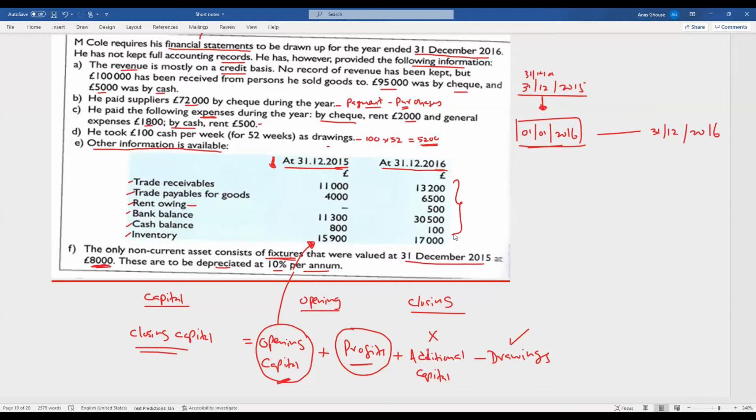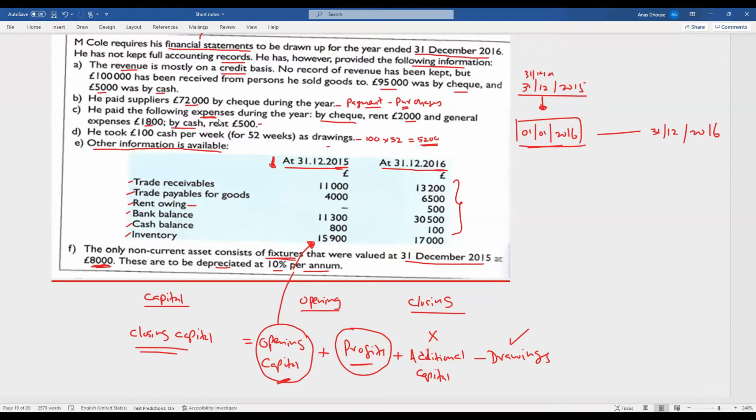So if you get a question like this, based on this incomplete information, you need to prepare the financial statements, which are the income statement and the financial position for 31st December 2016. To prepare the income statement, you need sales and purchases, but they are not given.